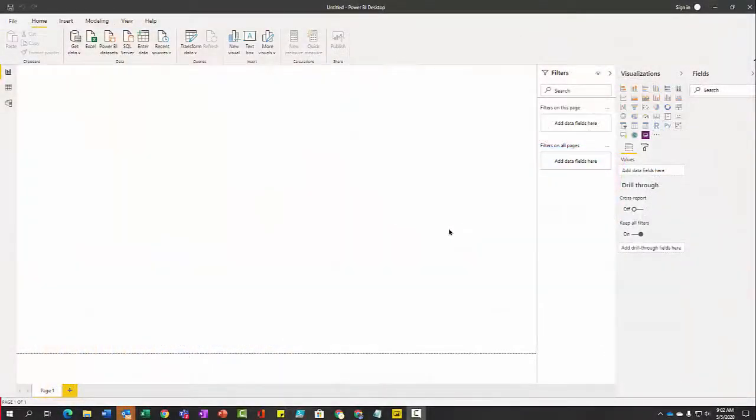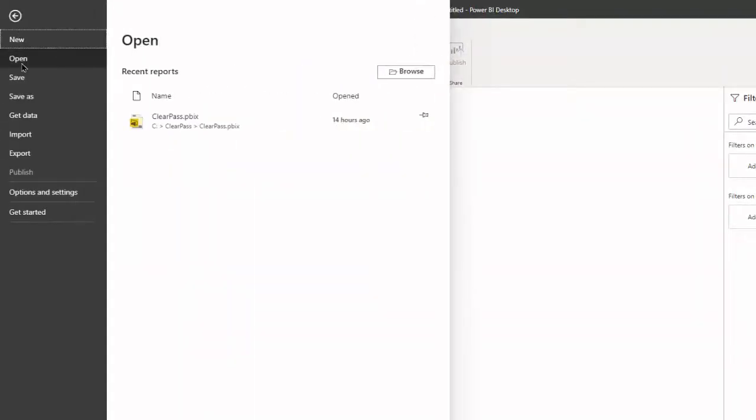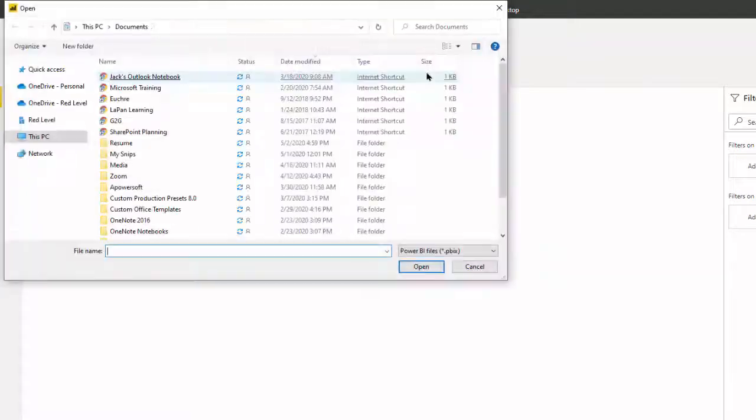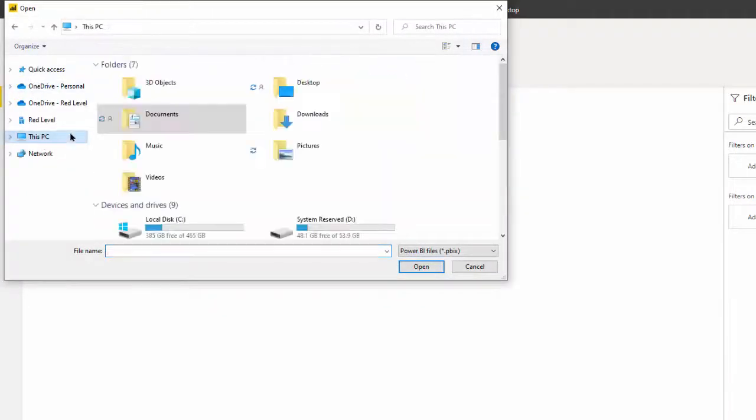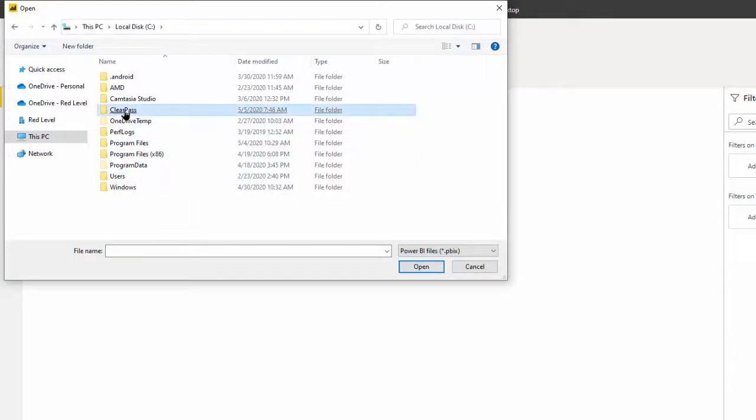Now to open the Power BI dashboard file, go to File, Open, and browse to your C drive. The ClearPass folder.